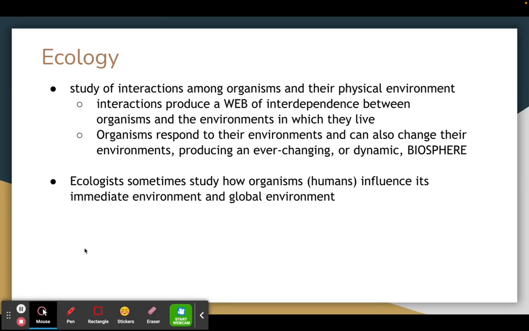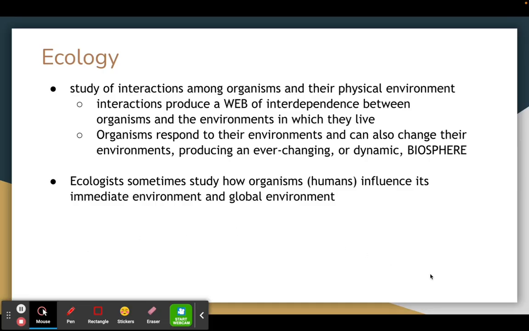So, what is ecology? Ecology is the study of interactions among organisms and their physical environment. So, basically, looking at how the living and non-living things interact with one another. The way that things interact produces a web of interdependence. So, basically, how things depend on one another, and on the environments they live in. They also need to react to changes in the environment because we live in this biosphere that is ever changing and dynamic. Sometimes ecologists, the scientists who study ecology and how living and non-living things interact, also study specifically how humans influence the immediate environment and their global environment.